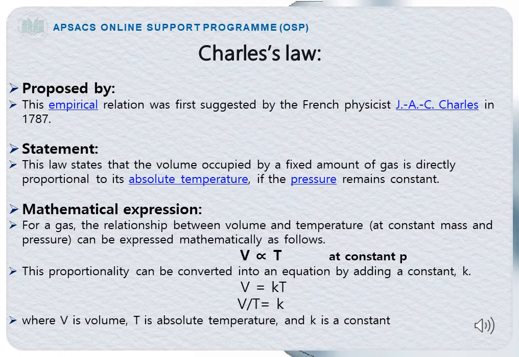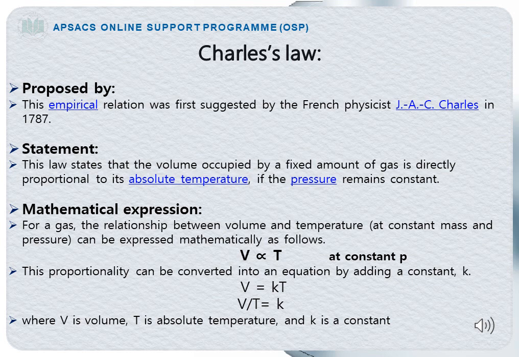Come towards Charles' law. Charles' law was an empirical relation which was first suggested by a French physicist J.A.C. Charles in 1787. Statement: This law states that the volume occupied by a fixed amount of a gas is directly proportional to its absolute temperature if the pressure remains constant. It means that there is a direct relationship between volume of a gas and temperature.